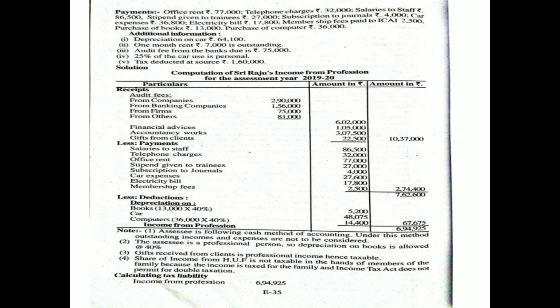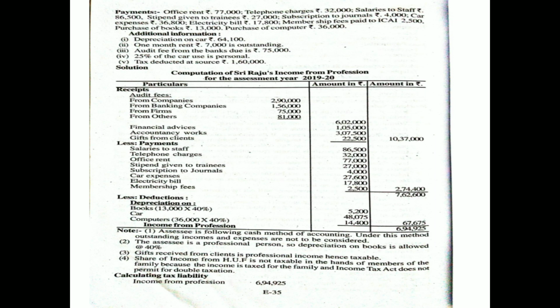Next, electricity bill 17,800. Next one, membership fees 2,500. These all are the revenue payments. Take the total as 2,74,400 in the outer column. 2,74,400 is the total of revenue payments.